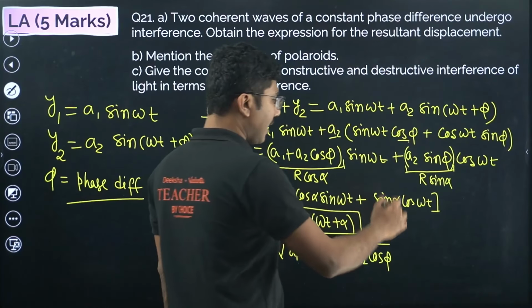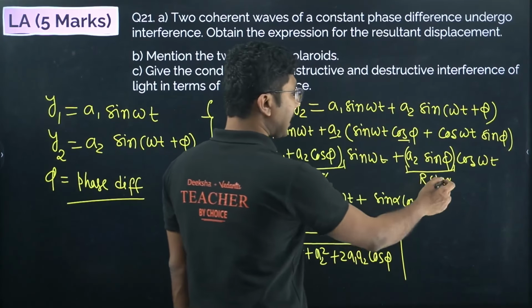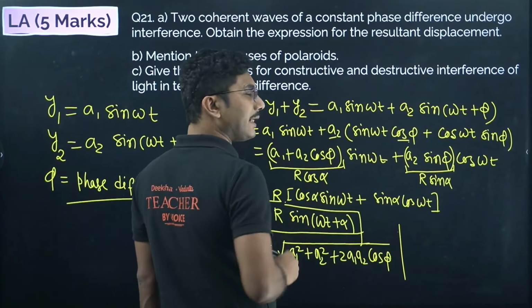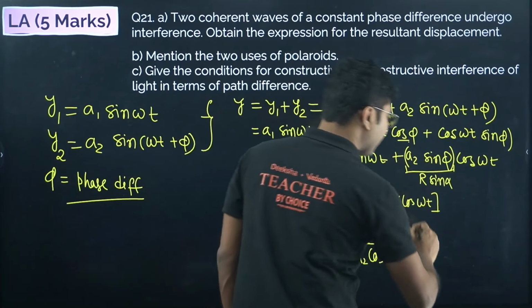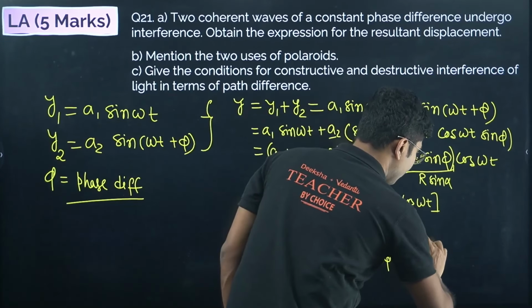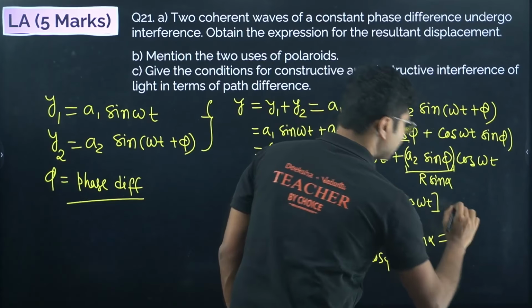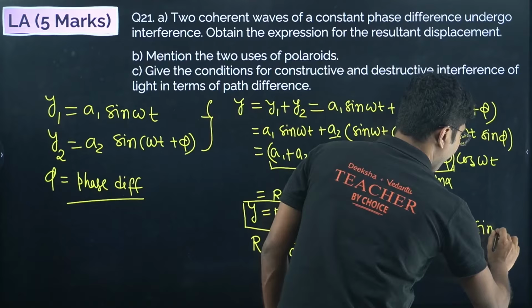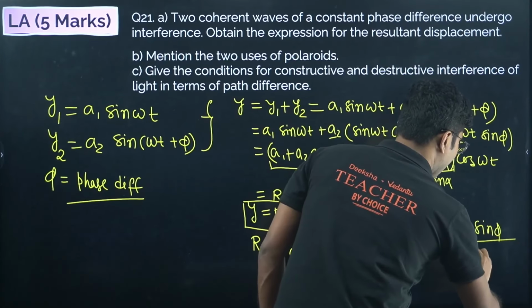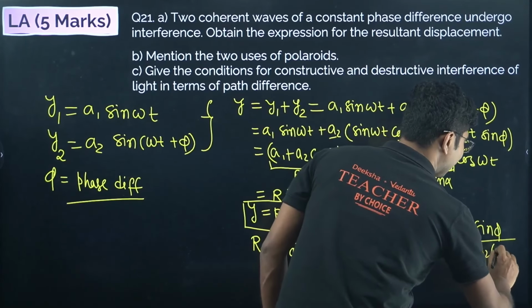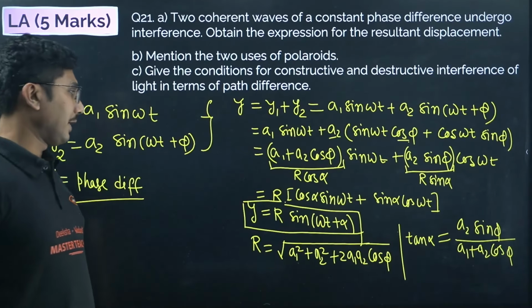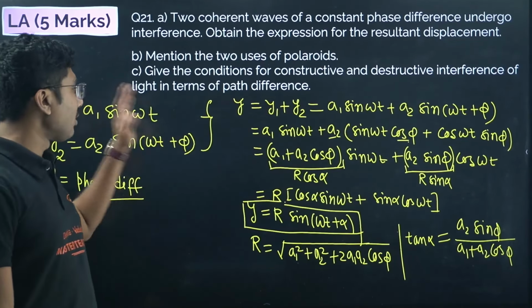Now next is alpha. So what is alpha? Sin alpha by cos alpha is tan alpha. So r sin alpha divided by r cos alpha, r gets cancelled, you get sin alpha by cos alpha, which equals tan alpha, and that equals a2 sin phi divided by a1 plus a2 cos phi, same as vector addition. So these two terms are same as vector addition. If you write this, you will get all 3 marks.